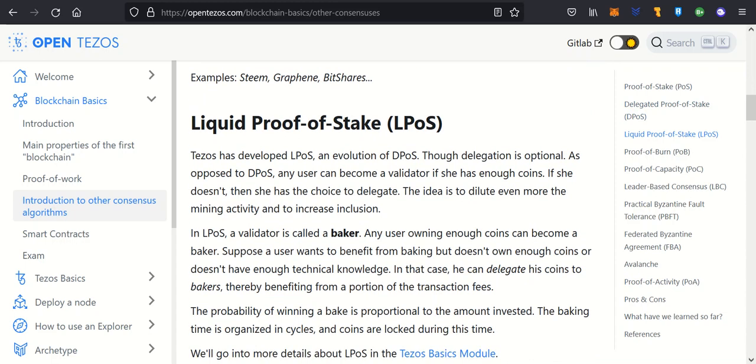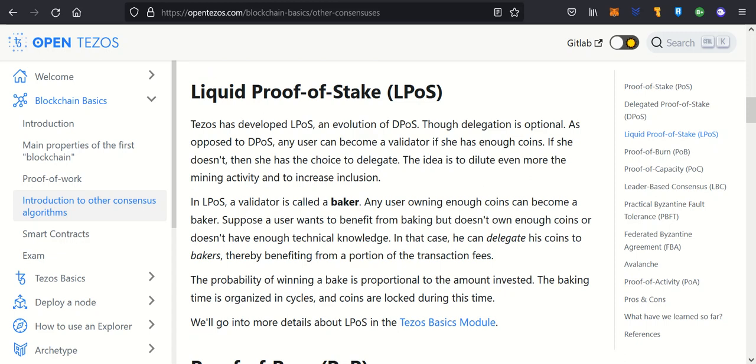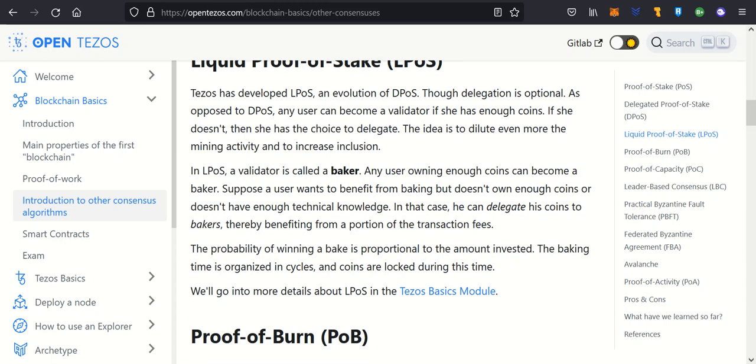Liquid Proof of Stake. Tezos has developed LPOS, an evolution of DPoS, though delegation is optional. As opposed to DPoS, any user can become a validator if she has enough coins. If she doesn't, then she has the choice to delegate. The idea is to dilute even more the mining activity and to increase inclusion.